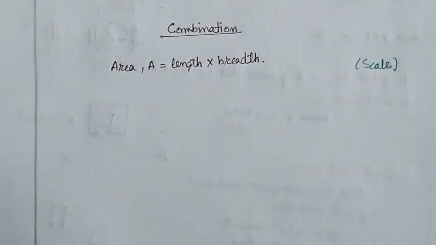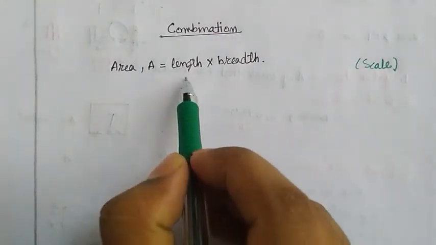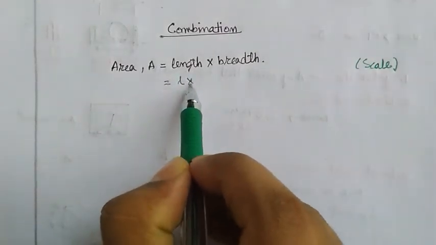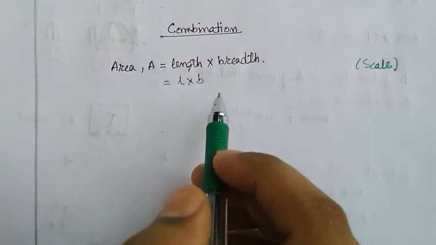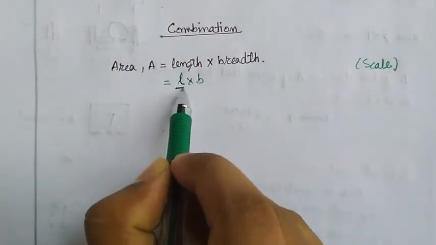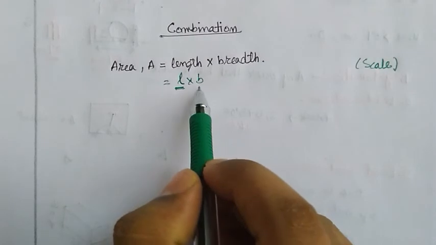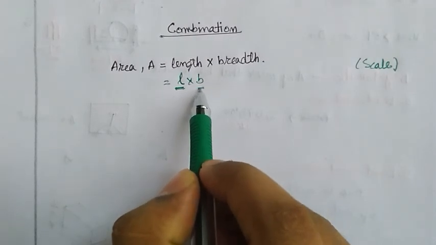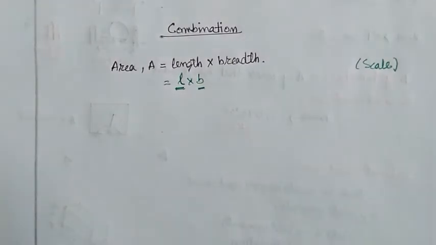In that measurement with a scale, you may make mistakes, you may make errors. Some error will be made in measuring the length L, and some error will be made while measuring this B, right?